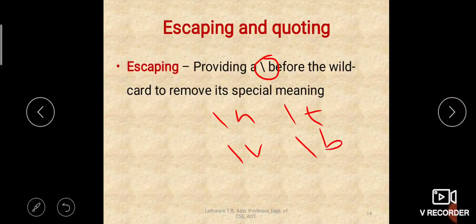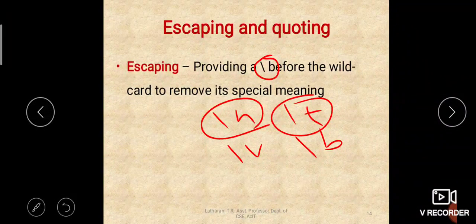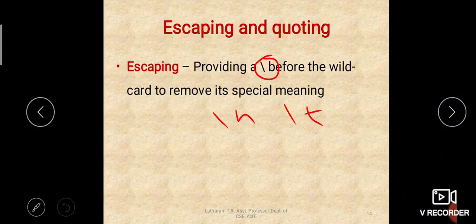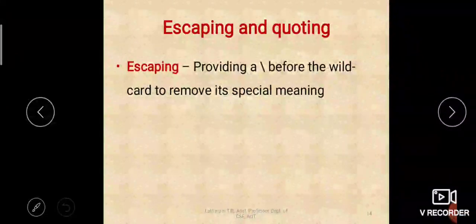These escape sequences perform some escaping operation to display some special character. So that is the escape character. Here also the escaping is done through a slash.